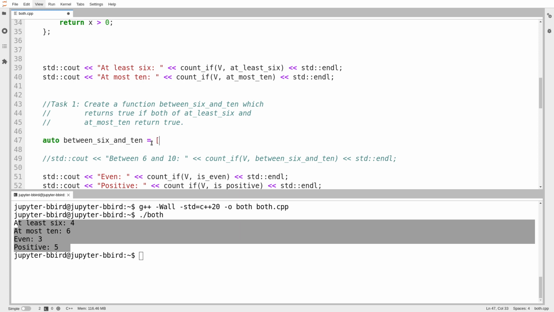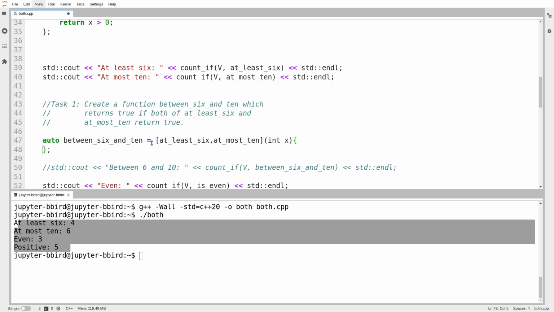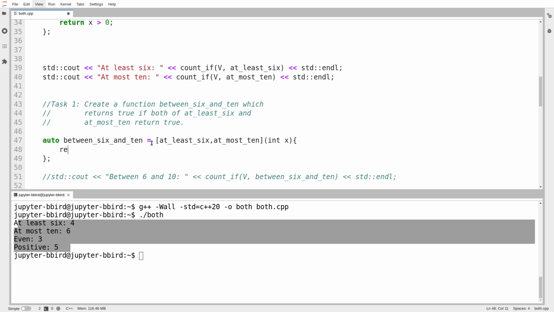Between 6 and 10 is going to be a lambda expression. It's going to need to borrow my functions at least 6 and at most 10, so I capture them by value. It takes an element, we'll call it x, and then it just returns whether both of those two functions return true. So I'm going to write that with logical AND. So I call at least 6 of x, and then I just say I want to return true if at least 6 returns true and if at most 10 returns true. Okay, so I've made a brand new function that returns true if both of these two functions return true.